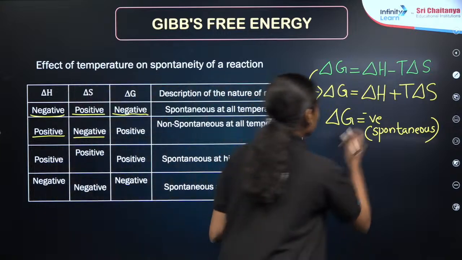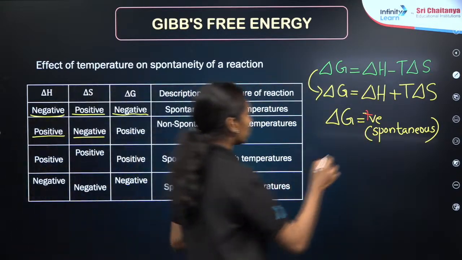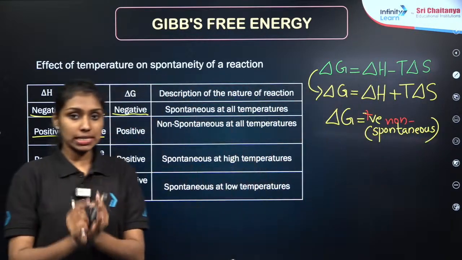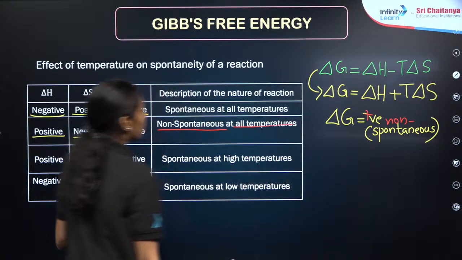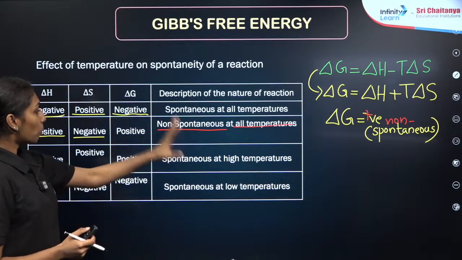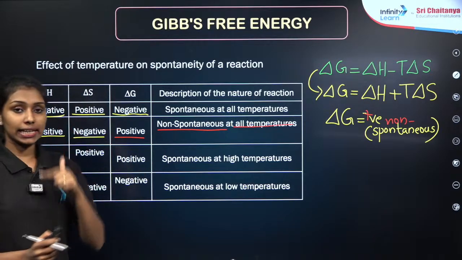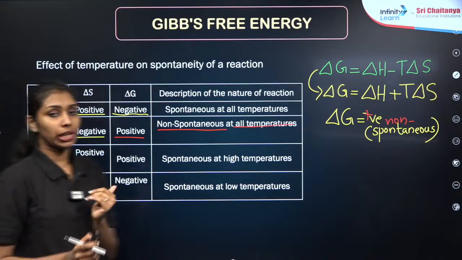What will be the value here? Delta G will be positive, so the process will be non-spontaneous, which means that at all temperatures it will be non-spontaneous. Whether using the formula or just calculating, in the case of negative delta H the process will be spontaneous, and if it is positive, it will become non-spontaneous. Clear?